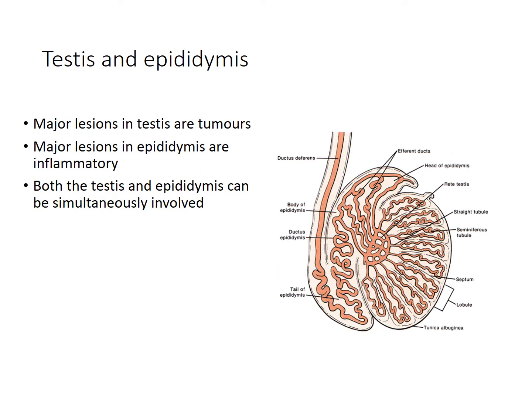Two structures that we are going to look at are testis and epididymis. The major lesions in the testes are tumors, and the major lesions in the epididymis are inflammatory conditions. Both the testis and epididymis can be simultaneously involved.